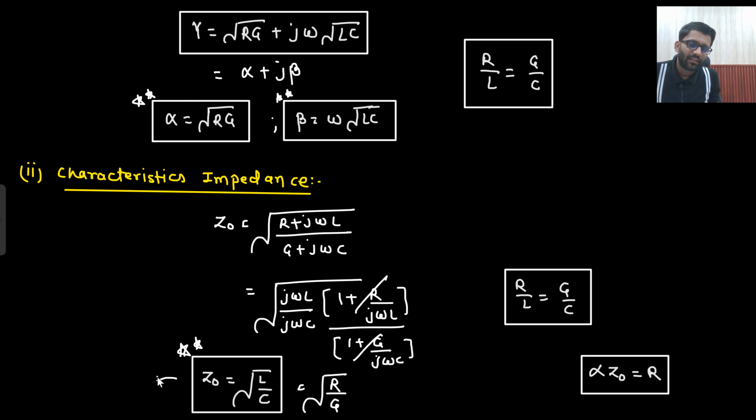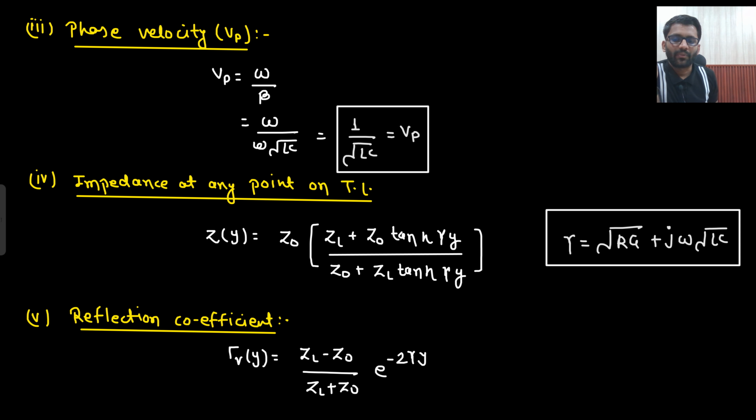What else can you tell? That Z naught is real here, right? Z naught is real. It is not complex. It is not imaginary. Z naught is real. This also you can keep in mind: if my Z naught is real, then the line can be distortionless. It can be lossless as well. It can be something else as well. But if Z naught is real, then certainly it can be distortionless. Is that clear to you? Okay. So yeah, these are the points.